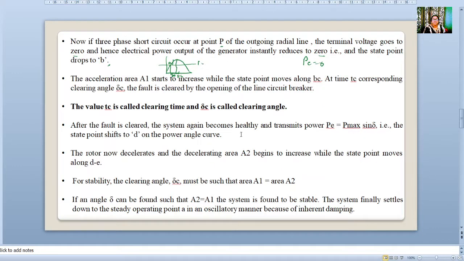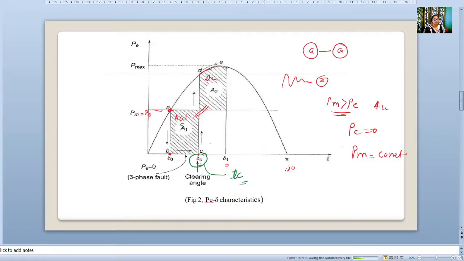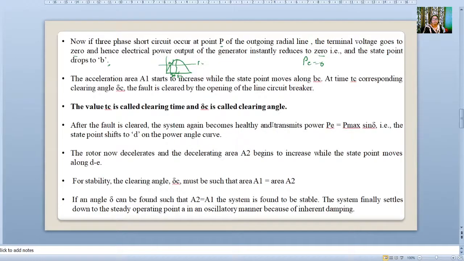After the fault is cleared, the system again becomes healthy and transmits power. Pe is equal to Pmax sin delta. After the fault gets cleared, the system will become healthy. The rotor now decelerates, and hence area A2 begins to increase while the state point moves along D.